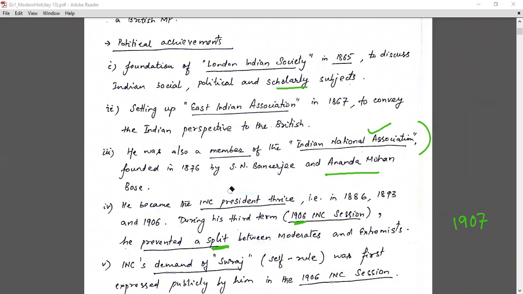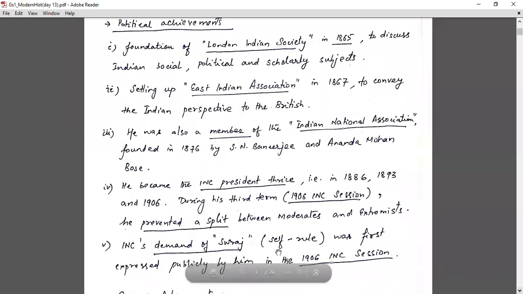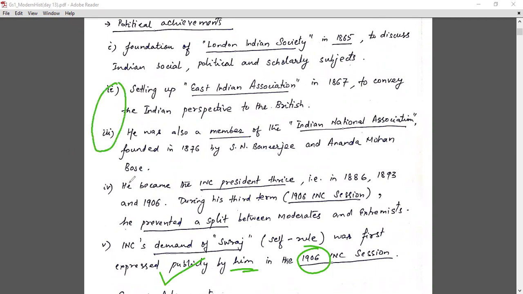Then the demand of Swaraj or self-rule was first expressed publicly by him. It's a very important thing. INC's demand of Swaraj was first expressed publicly by him in the 1906 INC session. These 2 points are very common. They are mentioned in the book, and this point will fetch you an extra mark. And these are the political things.